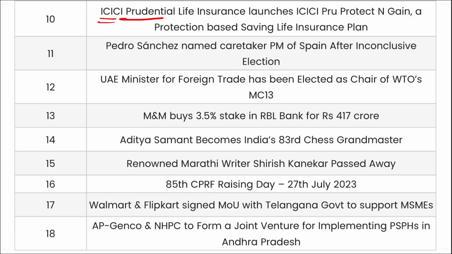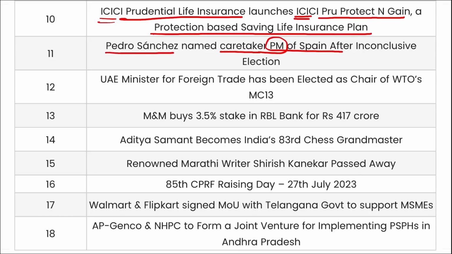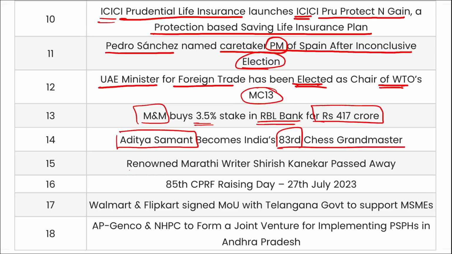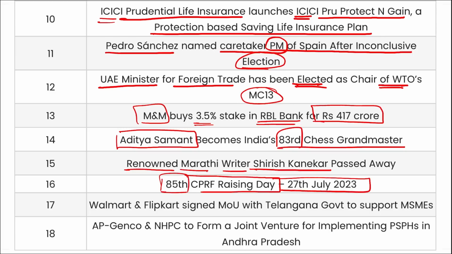Next is ICICI Prudential Life Insurance. They have launched ICICI Pru Protect and Gain, a protection-based savings life insurance plan. Pedro Sanchez has been named as the caretaker Prime Minister of Spain after an inconclusive election. UAE Minister for Foreign Trade has been elected as the chair of WTO's MC13. M&M has bought a 3.5% stake in RBL Bank for 417 crore rupees. Aditya Samant became the 83rd chess grandmaster of India. Renowned Marathi writer Sirish Kanekar has recently passed away. 85th CRPF Raising Day is observed on 27th of July.